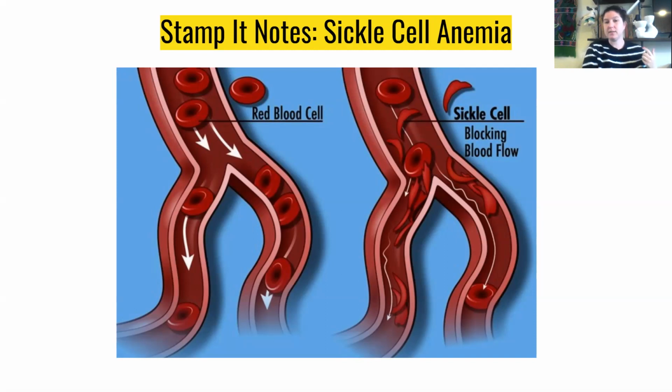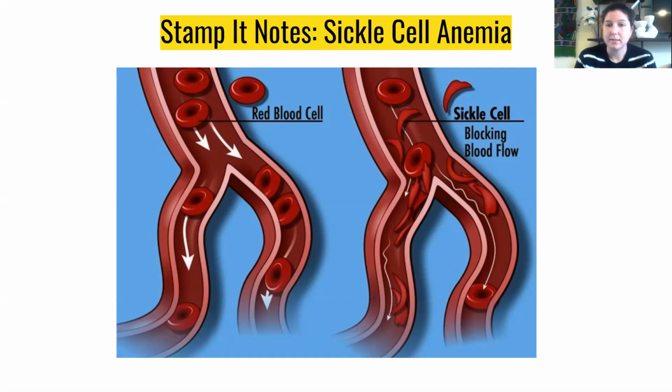Because they are not round, they can also get stuck and create blockages, which can be dangerous. People can live with sickle cell. There are many ways to manage it. There's no cure, but it's nothing that will cause you to die. But it is a genetic disorder, so it is inherited.